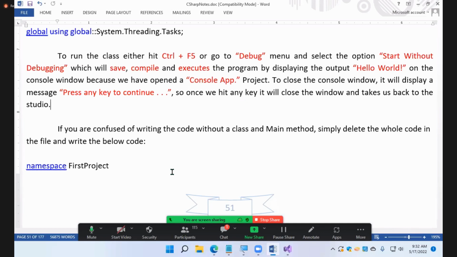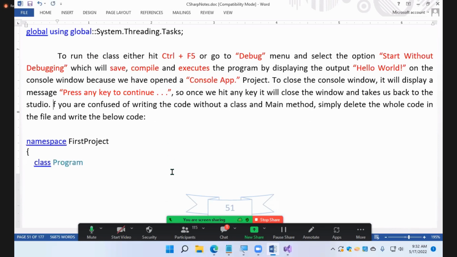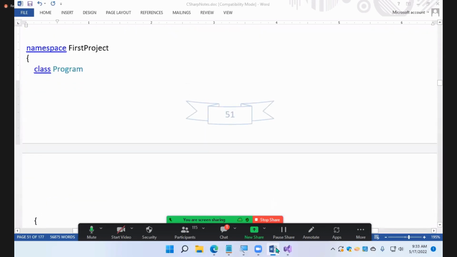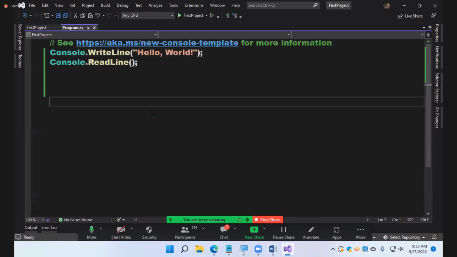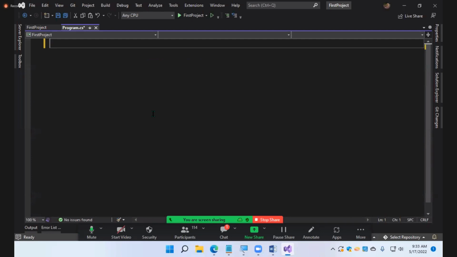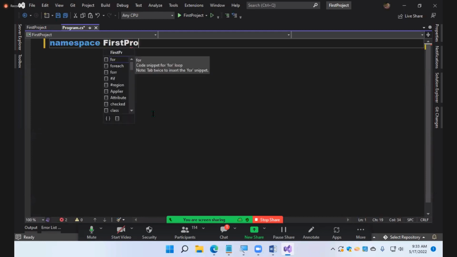See, here I mentioned to you: if you are confused about writing the code without a class and main method, simply delete the whole code in the file and write the new code. If you are confused, saying sir, I do not understand how to write this code, I'm very confused with it, no matter. Delete this code. Follow your regular process. This line is new for you. Okay, now: namespace FirstProject.